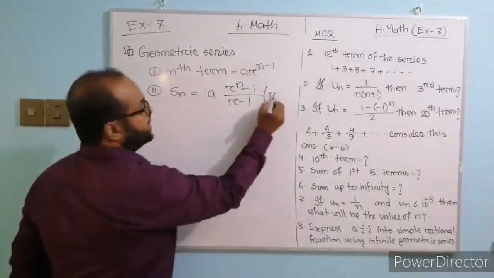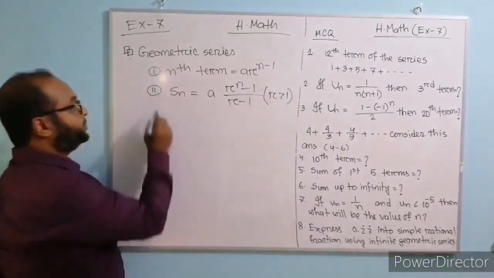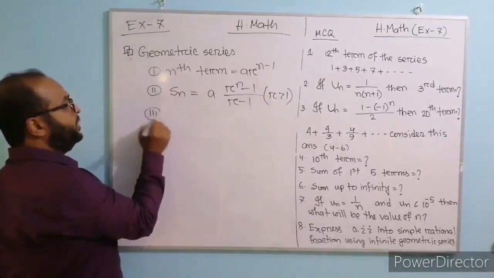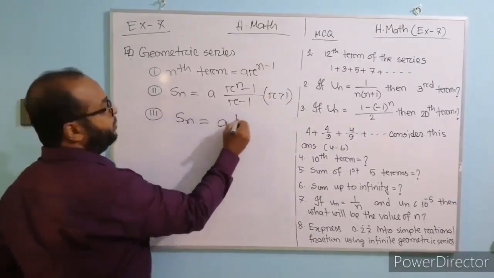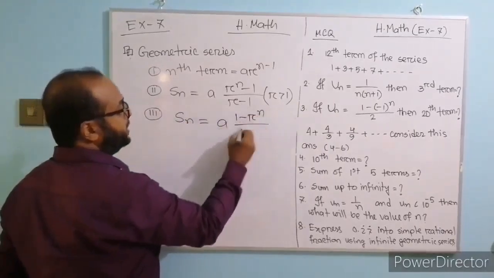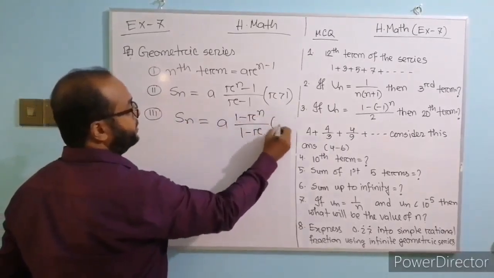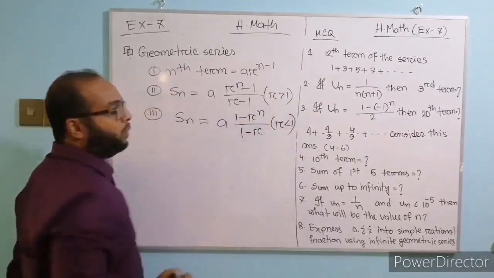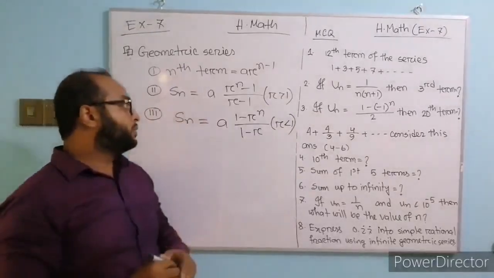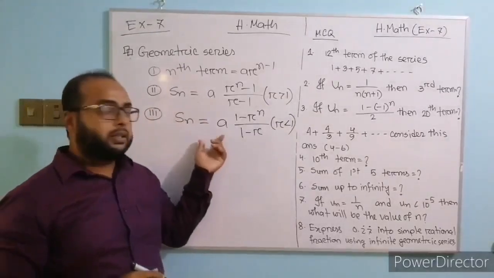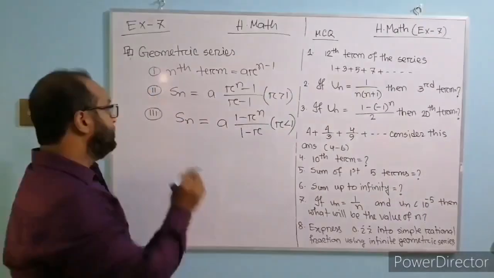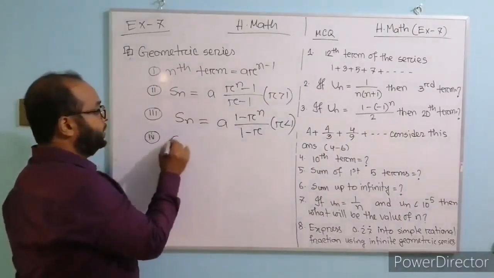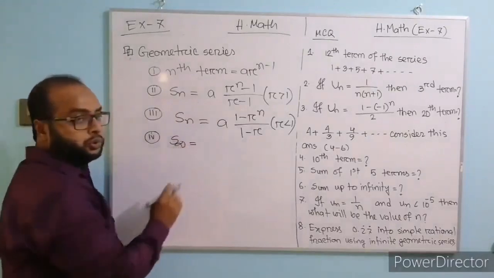when r is greater than 1. Number 3, Sn equals a times 1 minus r to the power n divided by 1 minus r, when r is less than 1. When we use this formula, the common ratio is less than 1. Okay. Number 4, S infinity, the sum up to infinity.